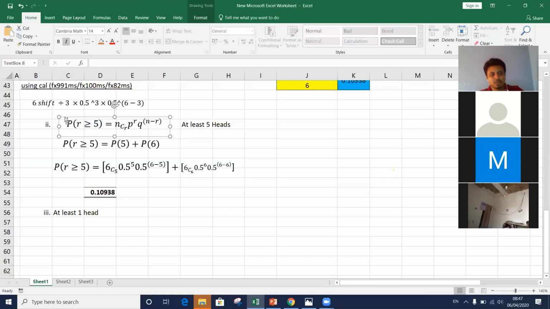How can we find this? Getting at least one hit.